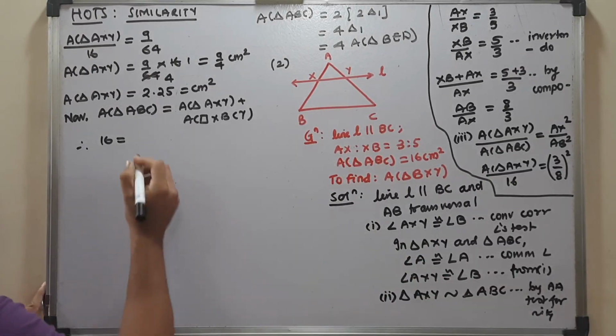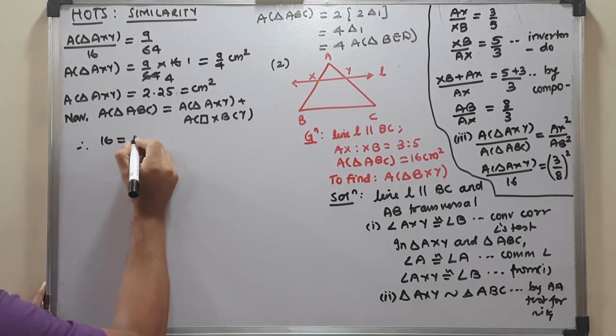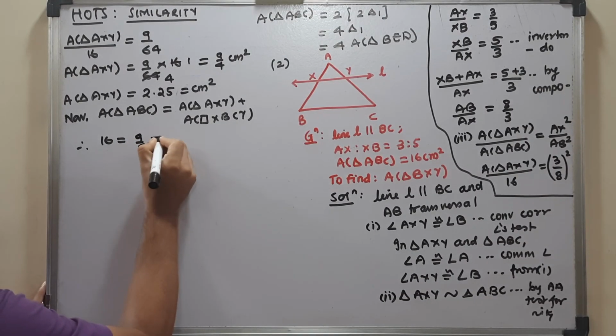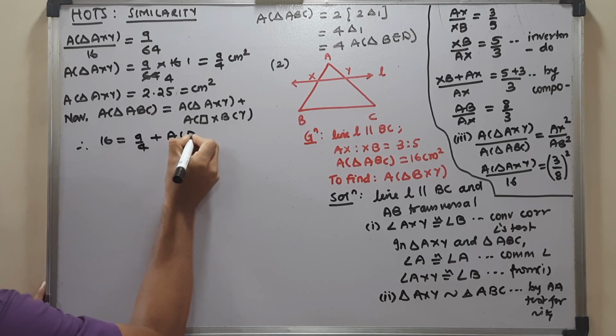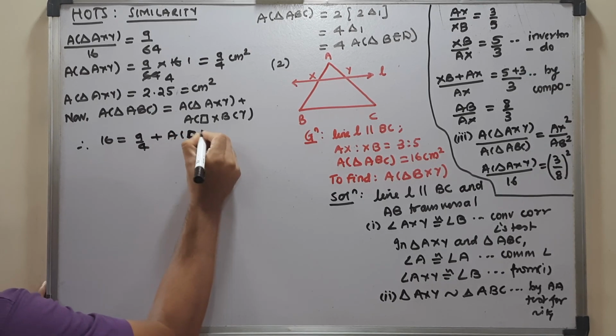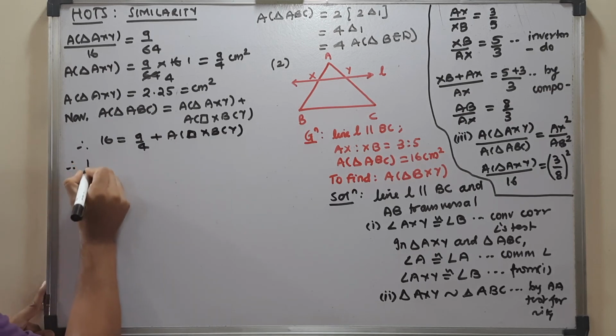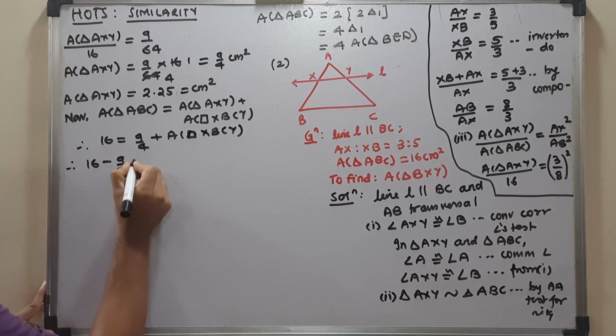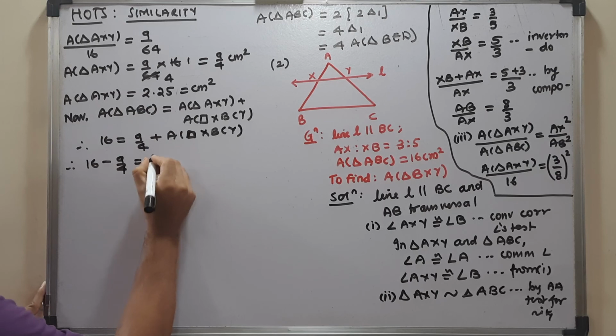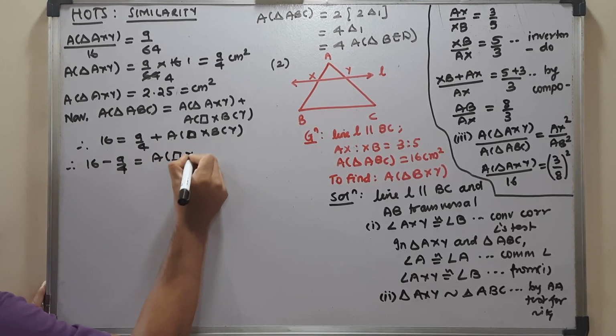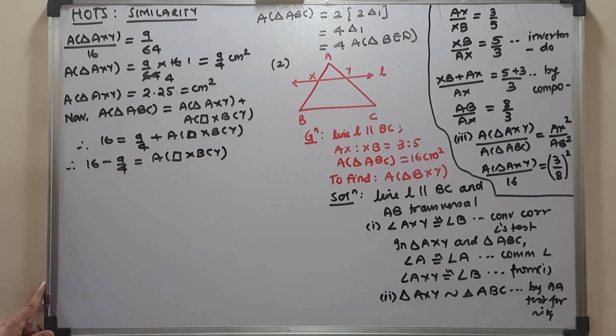For calculation purposes, I am taking 9 by 4, plus area of quadrilateral XBCY. So I will get 16 minus 9 by 4 as the area of quadrilateral XBCY.